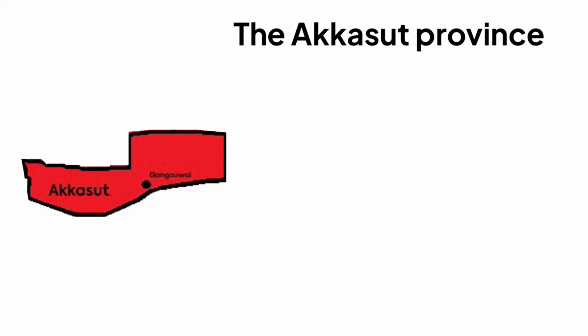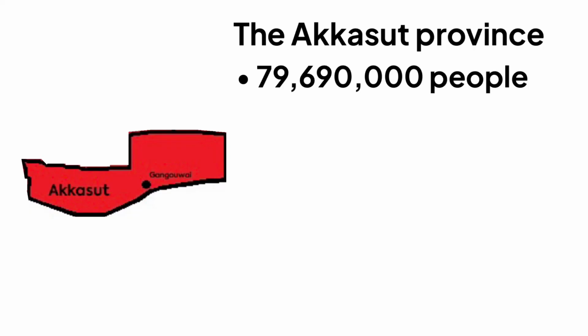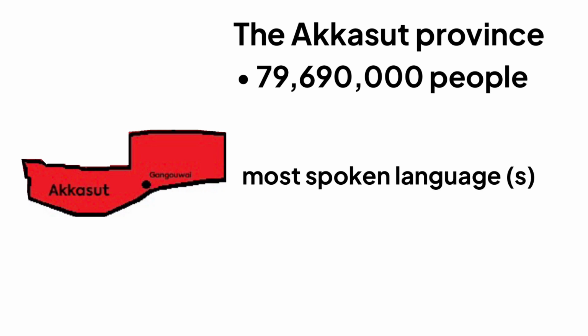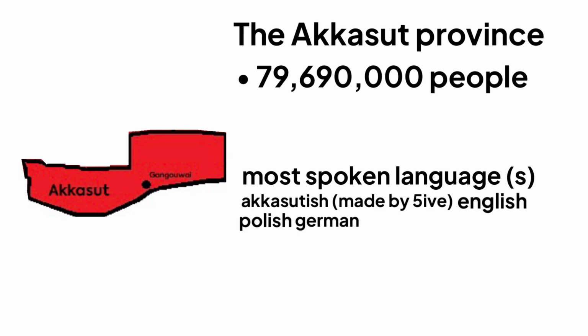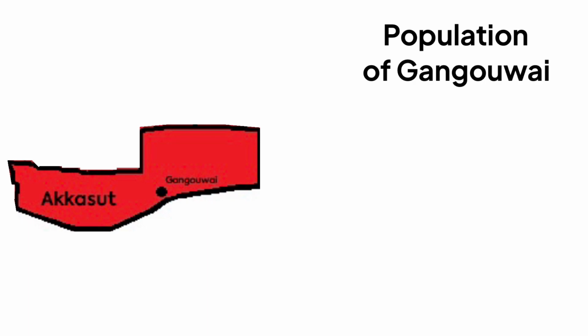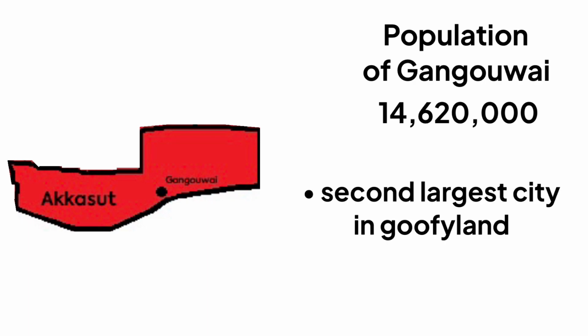So, the Kahoot province has a total population of 69,690,000,000 people, and the most spoken language in the province is Kahootish. The second most spoken language there is English, then Polish, German and Hungarian. And the capital of the Kahoot province is Ganguai, with a total population of 14,620,000 people, making it the second largest city in Goofyland, right after Goofy City.